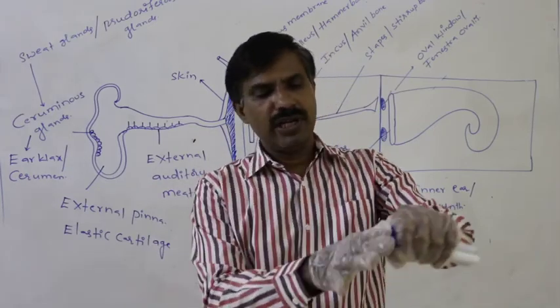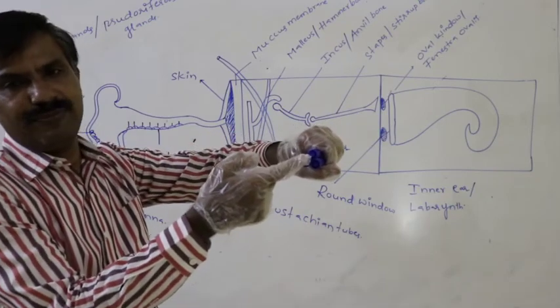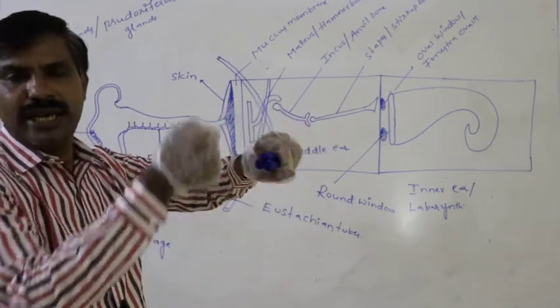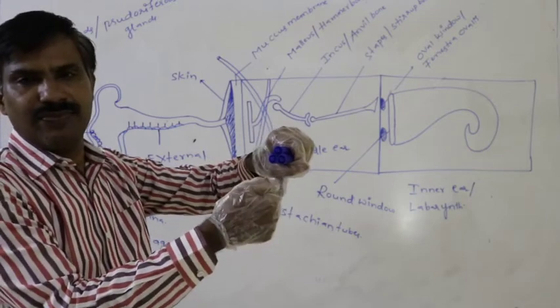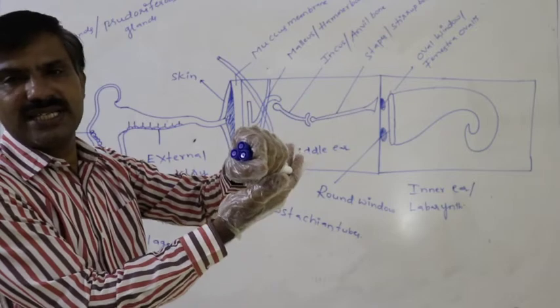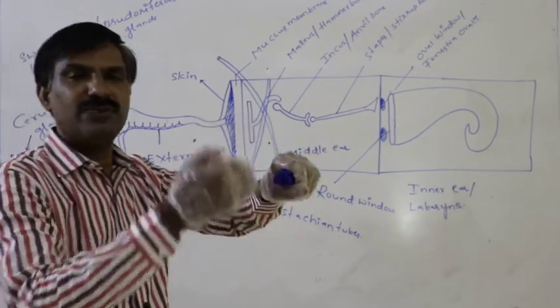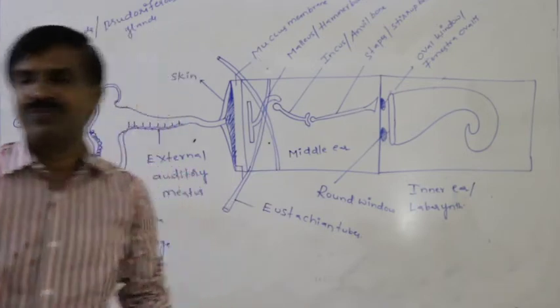Inside of the cochlea like this, three tubes are hidden.